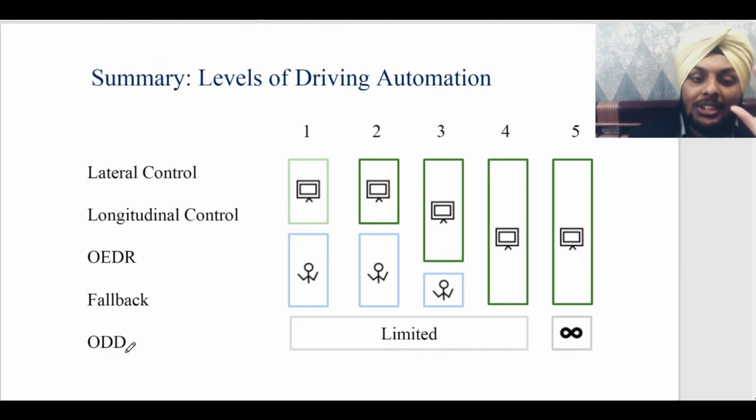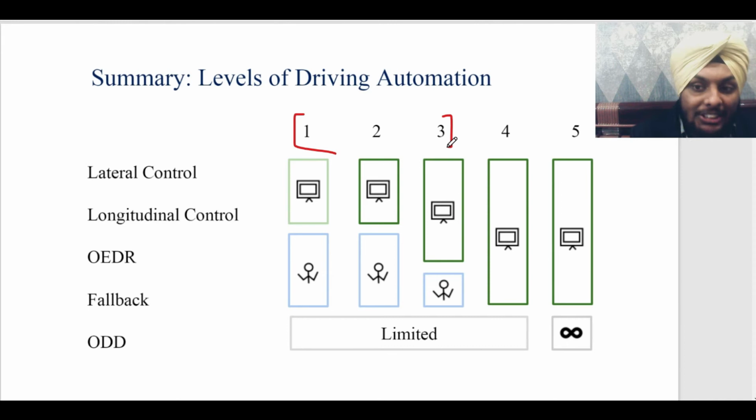When we talk about levels of driving automation, we have 5 levels. The first 3 levels are basically used in driver assistance systems, where longitudinal and lateral control can be managed by a computer, like changing lanes or maintaining speed, but still human supervision is required.